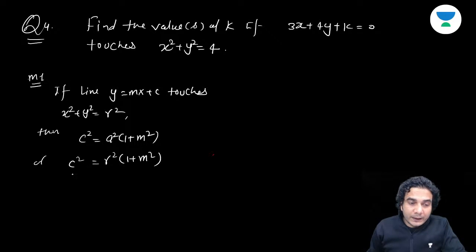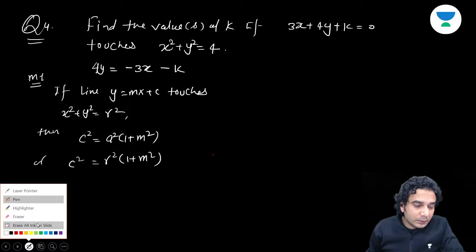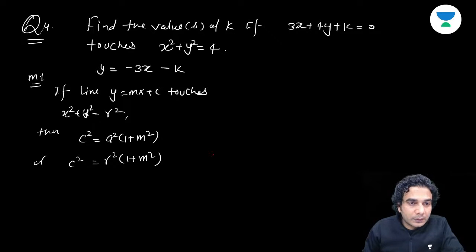So if I apply this condition, first of all, you need to write the equation of this line in y is equal to mx plus c form. So if you write that, 4y is equal to minus 3x minus k. And if you divide by 4, okay, so divided by 4, divided by 4.